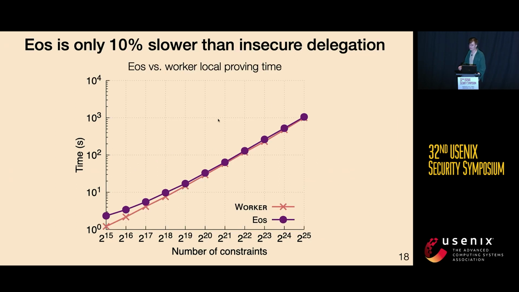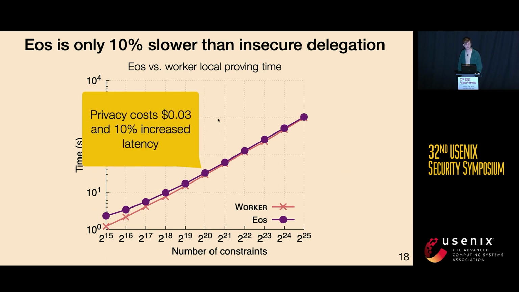And finally, if we consider the setting of insecure delegation, where I just give my witness in plain text to a worker, and they generate the proof for me and send it back, we can see that for a large enough instance size, EOS is only 10% slower. And you'll note this isn't a perfect comparison, because in EOS you have to run multiple servers versus one. But let's fix a constraint size, let's say 2 to the 20. What we can see is that running this extra server only costs 3 cents on AWS.